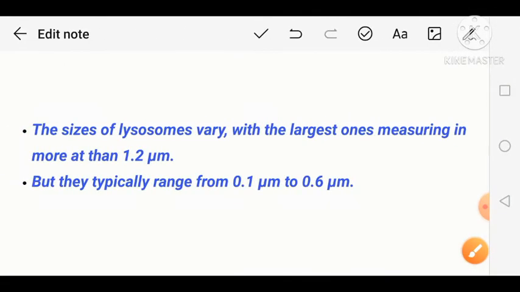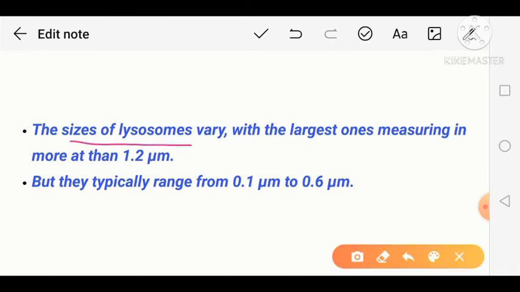So let's see the size of the lysosome. As I told you, lysosomes are microscopic in nature. They are very tiny particles present inside eukaryotic animal cells. The size of the lysosome may vary from cell to cell.